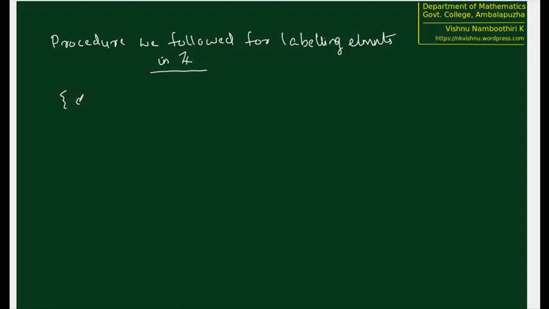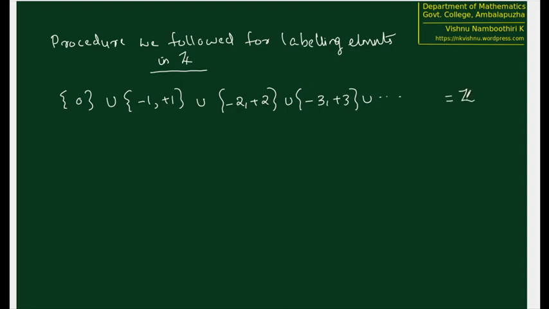So the labeling was the following. The integers we divided like this: singleton 0, union, then minus 1 and plus 1, and after that minus 2 and plus 2, etc. And maybe one more set, minus 3 and plus 3, union, etc., so that the total union of all these sets will be Z. Each of these is a finite set.